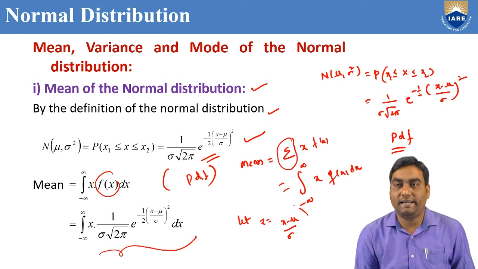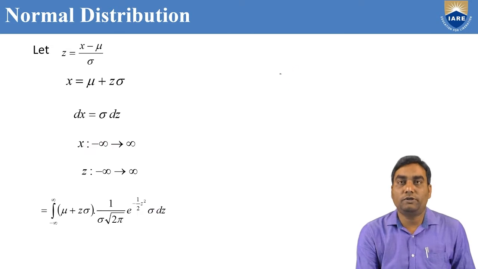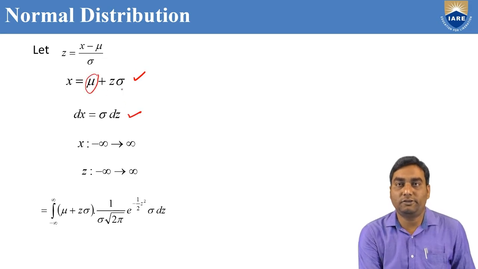If z equals (x minus mu) by sigma, then x equals mu plus sigma z, and dx equals sigma dz, because mu is a constant, its derivative is 0, and sigma is also a constant. In the integration, the x limits are minus infinity to infinity, and we convert them in terms of z.